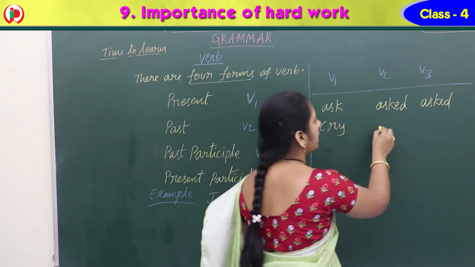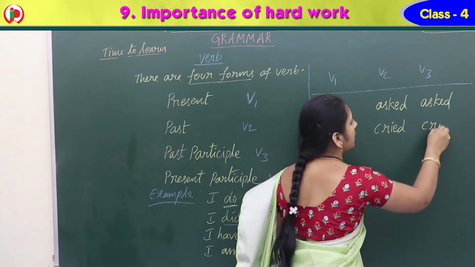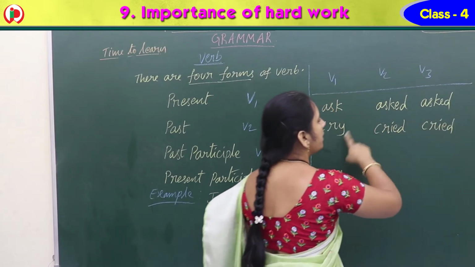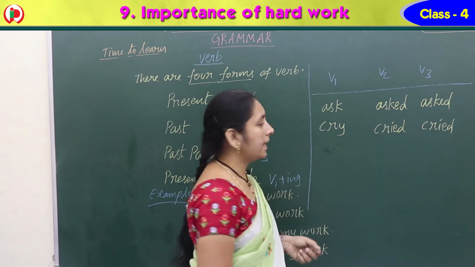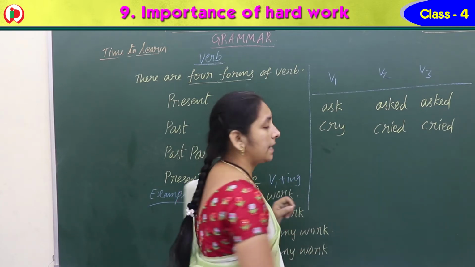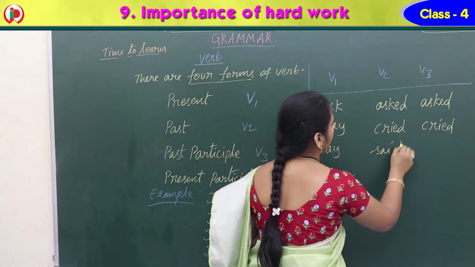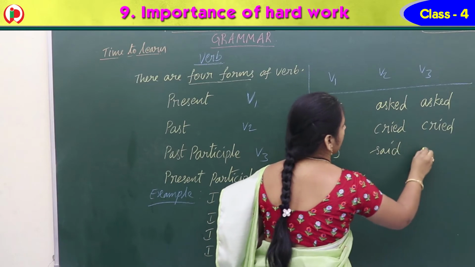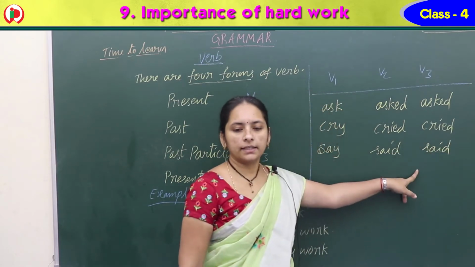So what do we get? Cry, cried, cried. V1, V2, V3. And next one we have say. Say, said, said. V1, V2, V3.